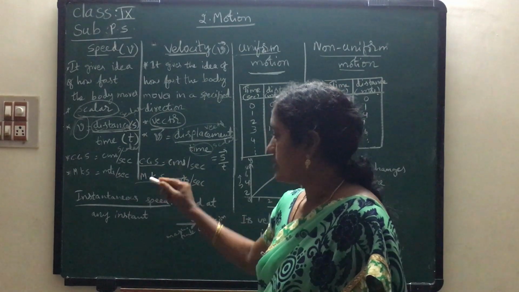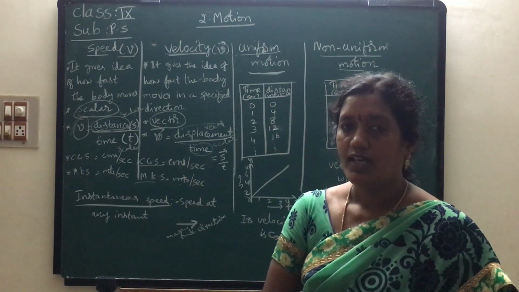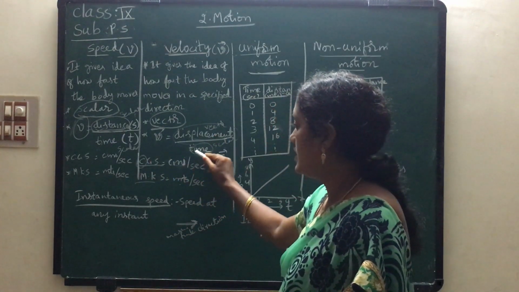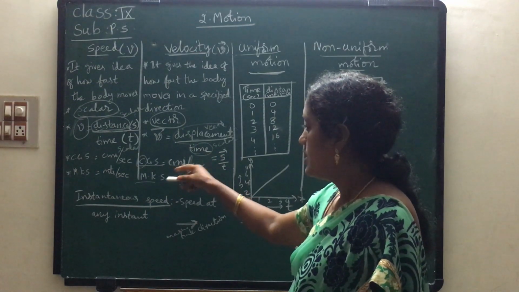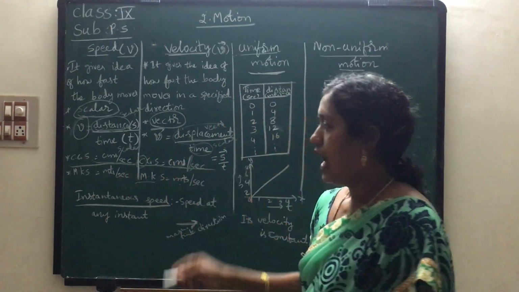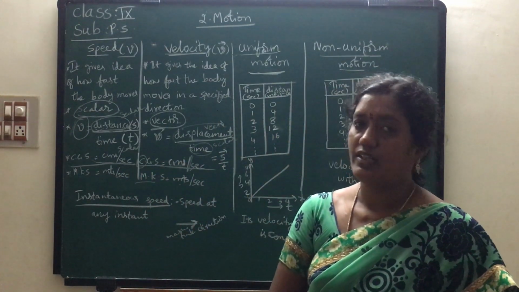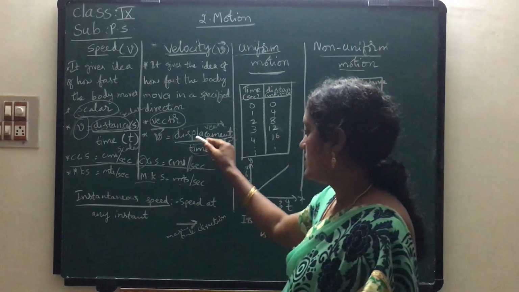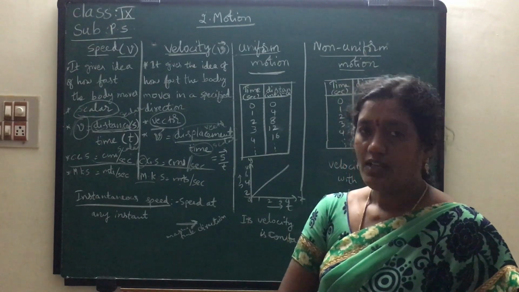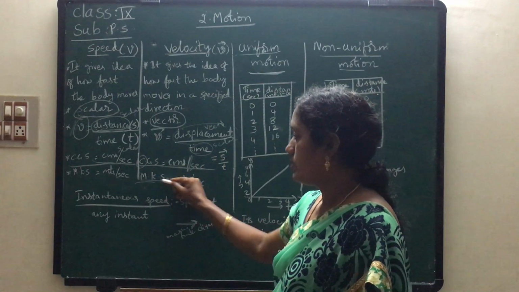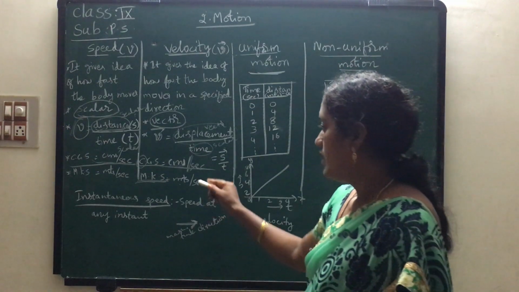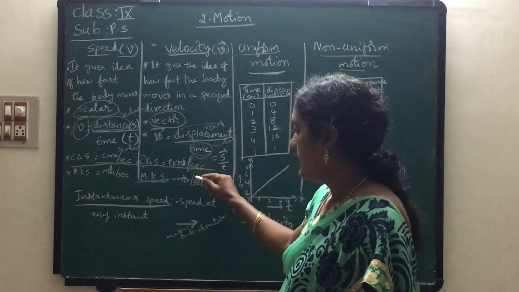Now coming to the units. What is the CGS unit of velocity? For displacement the CGS unit is centimeters and time is seconds. So the CGS unit of speed is centimeters per second, and the CGS unit of velocity is also centimeters per second. The units are the same because displacement or distance are measured in centimeters in CGS and meters in the MKS system. Okay children. Now coming to the MKS unit. Displacement is measured in meters in the MKS system. Therefore displacement is in meters, and time is in seconds.